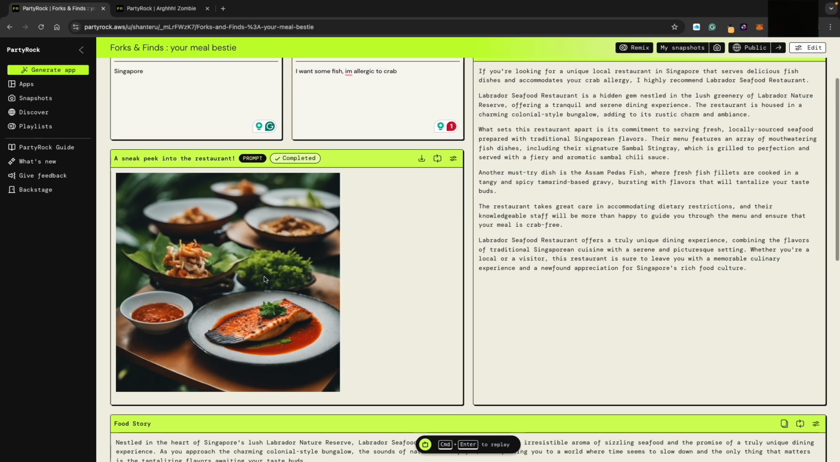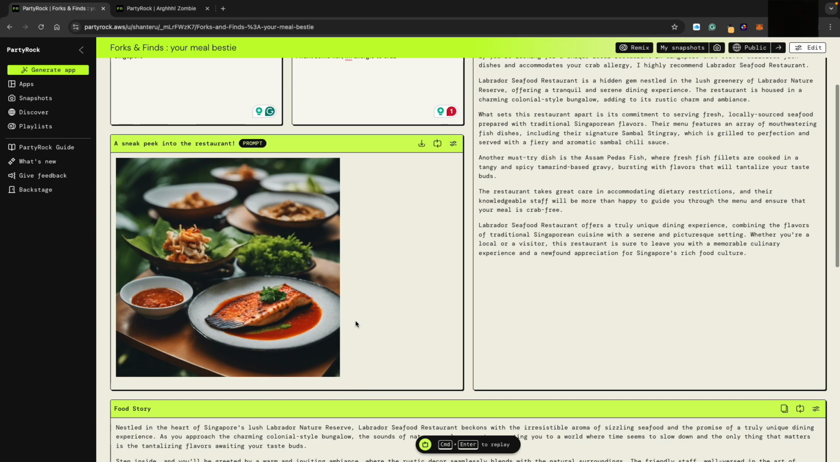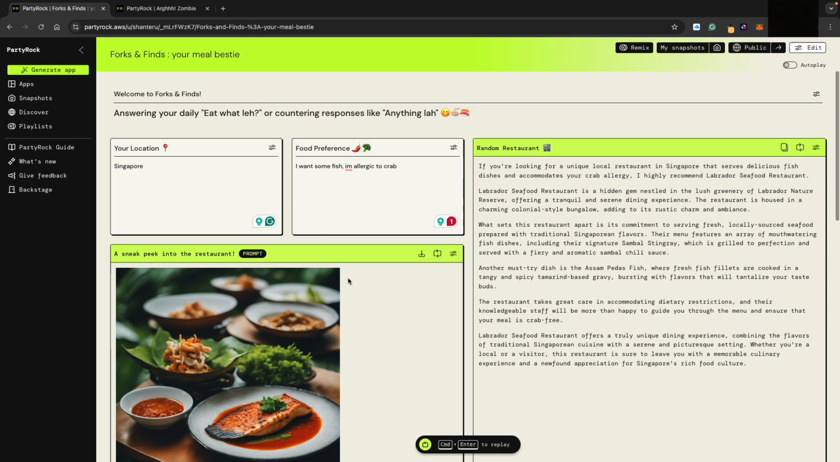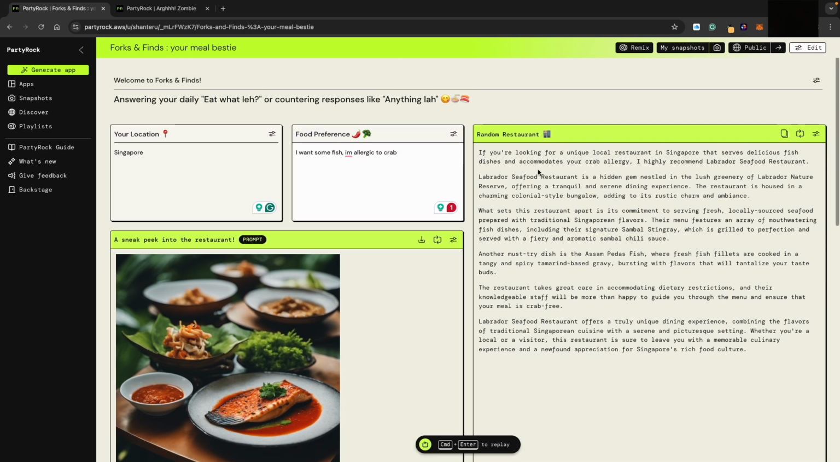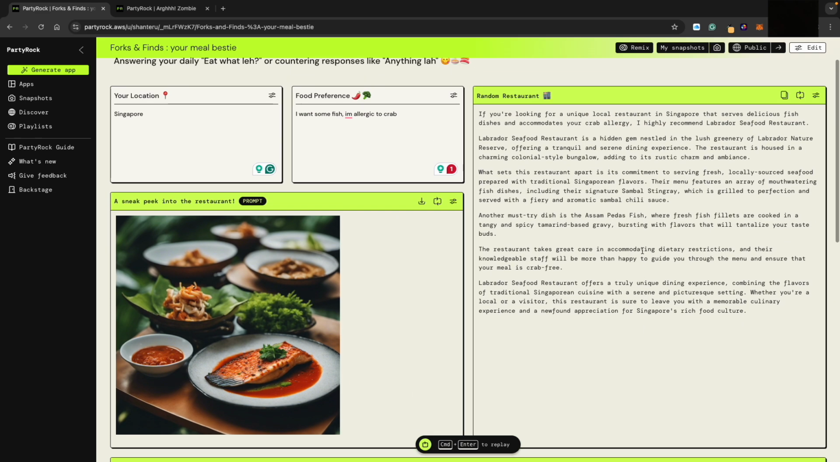Okay, yep, the generation is ready. So this is an AI generated image, so it's not very accurate to what the restaurant has. Probably I need to do a better approach where I call an API for the reviews from Google, scrape it, and try to do something more. This is something I will probably improve on if I ever want to create an application like this. And yeah, it still recommends me Labrador Seafood Restaurant. I guess there is a certain bias for the asam pedas fish.